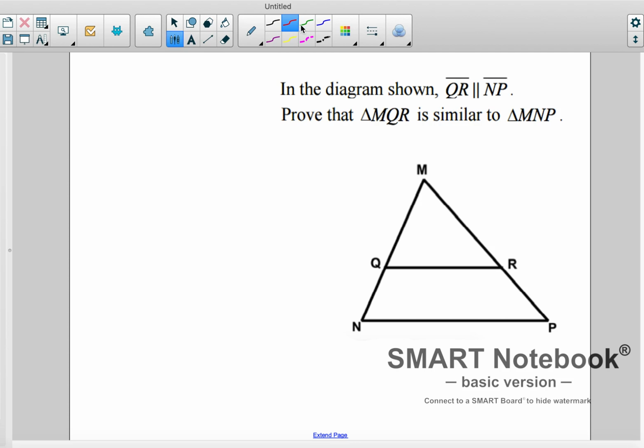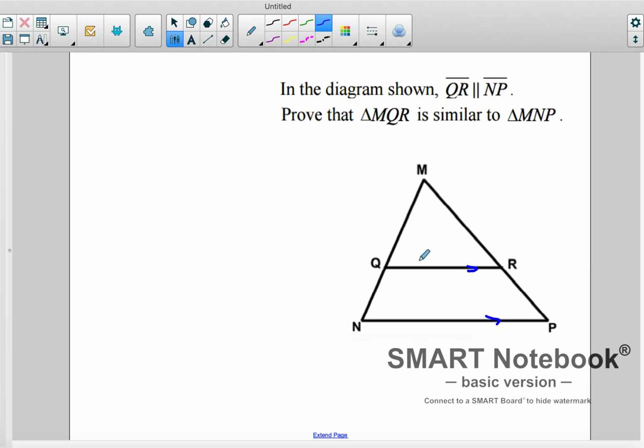It says in the diagram shown that QR is parallel to NP. And in the previous videos, I told you just take my word for it, these are similar triangles, but today we're actually going to prove why they are similar. So it says prove that MQR, this small triangle, is similar to MNP, that bigger triangle.